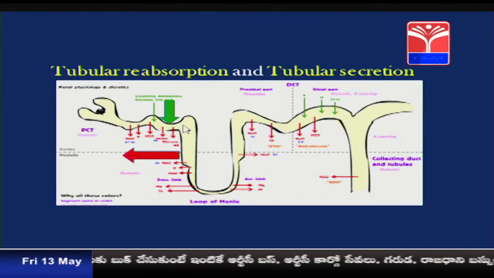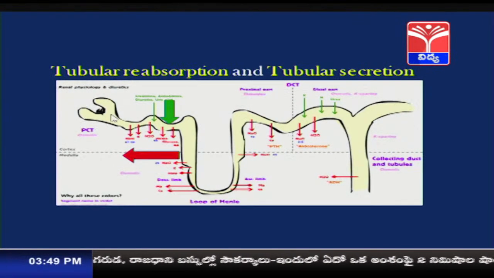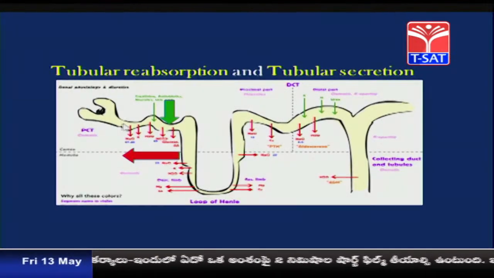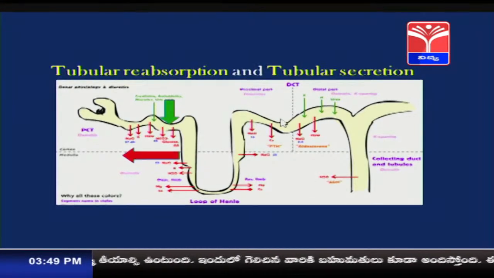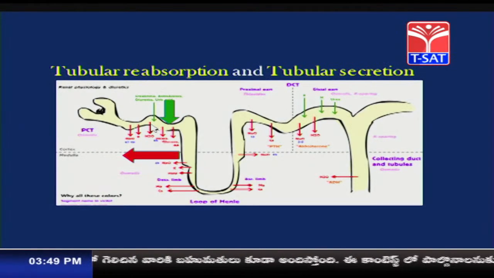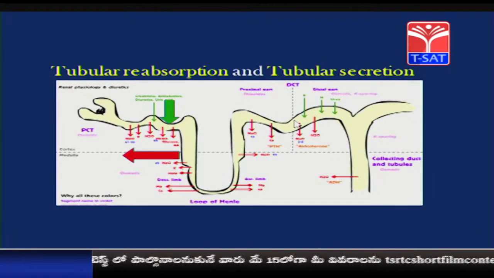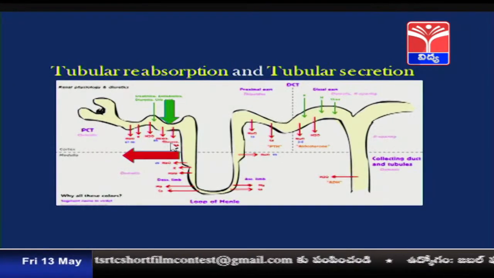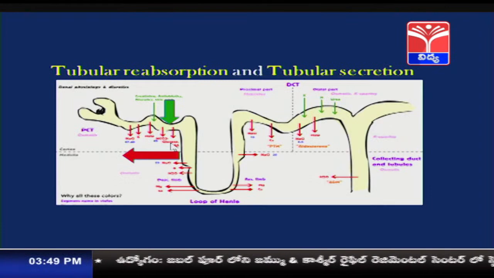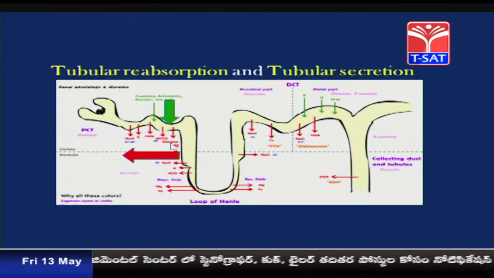Now, in this picture, let us understand the process of tubular reabsorption. So, once the primary urine is produced here, now it starts running through the various parts of the renal tubule. When it passes through the proximal convoluted tubule, Henle's loop, and distal convoluted tubule, many of the substances present in the primary urine such as water, glucose, amino acids and some electrolytes such as sodium and chloride ions are reabsorbed into the body.